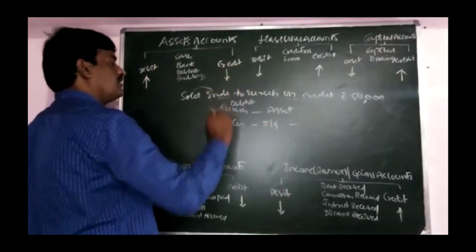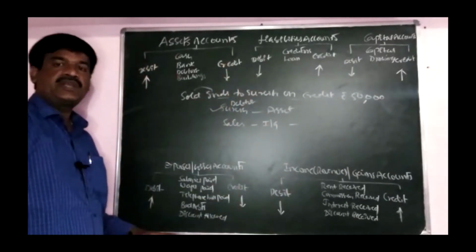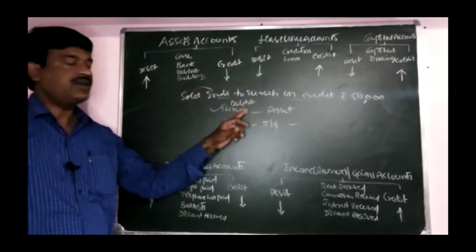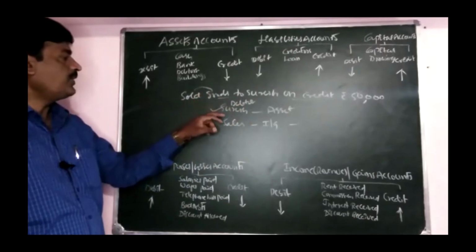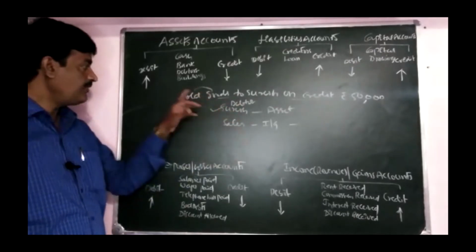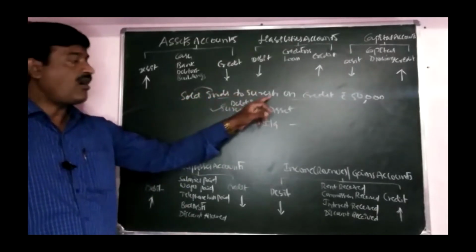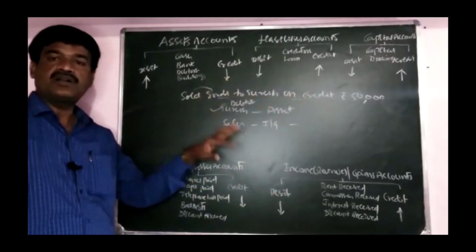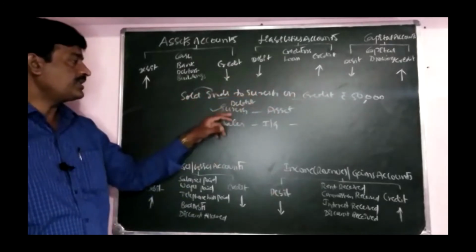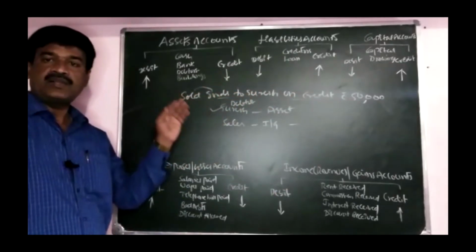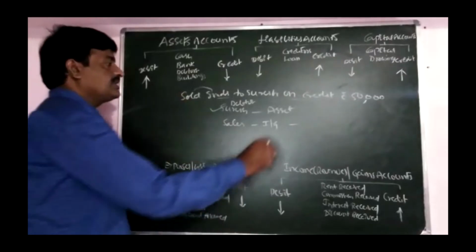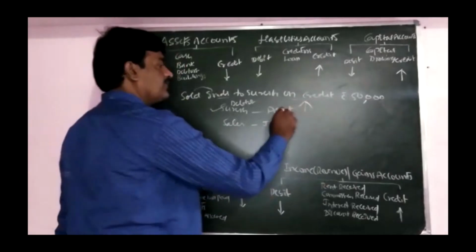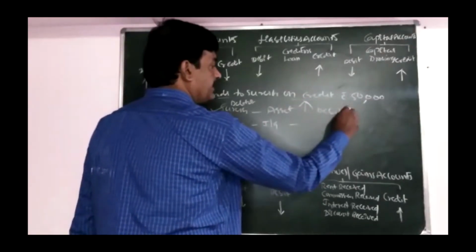Now concentrate on Suresh. Who is Suresh? Suresh is our customer, debtor. So due from Suresh or due to Suresh? When we are selling goods to Suresh on credit, amount is not received. Due from Suresh. Due from Suresh is asset. Our asset is increasing. Increase in the asset is debited.